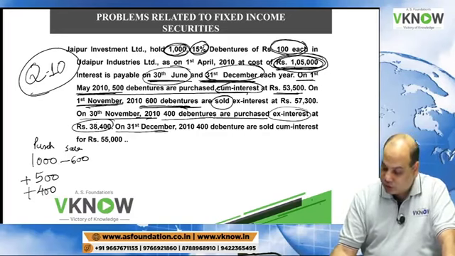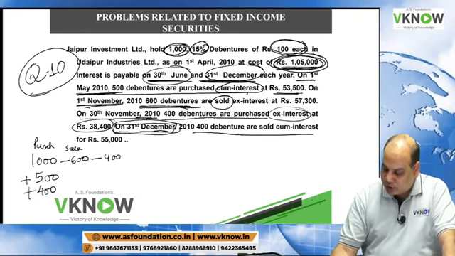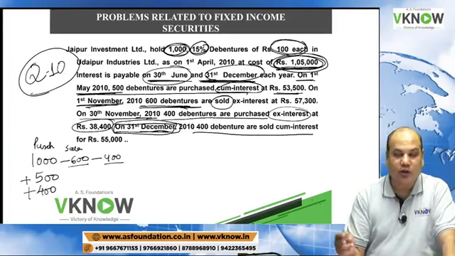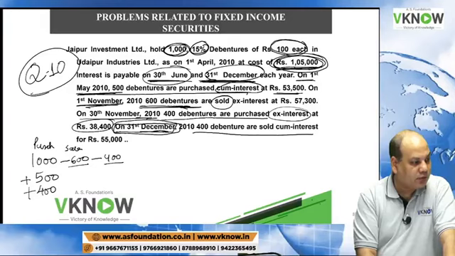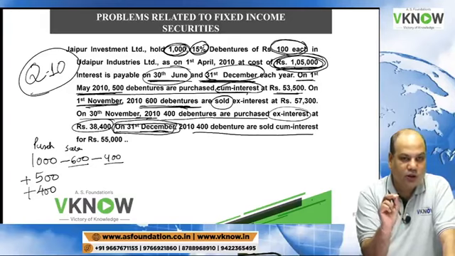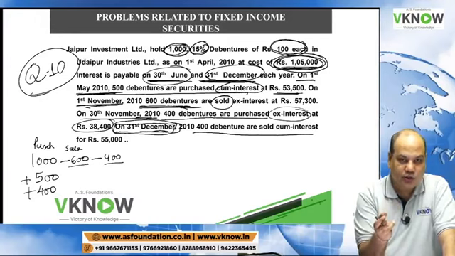Then it says on 31st December, 400 debentures are sold. So I will sell it out of opening balance only, if I am following FIFO method. We have 1000 units in the opening balance. First we sold 600, 400 were remaining.